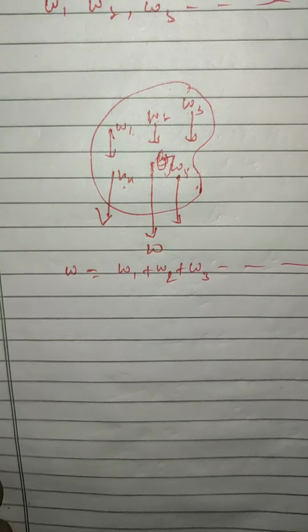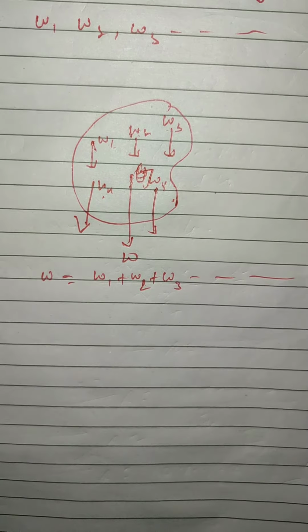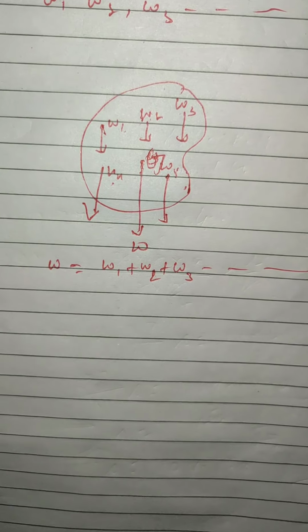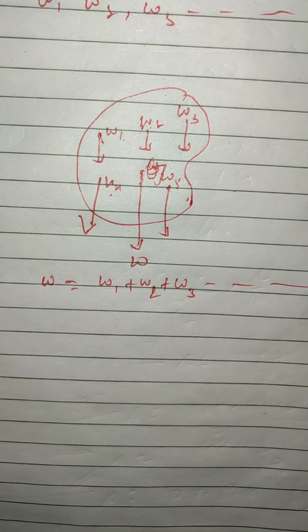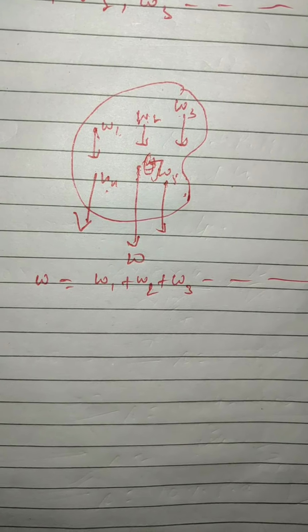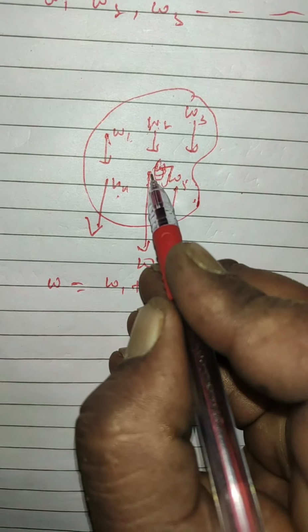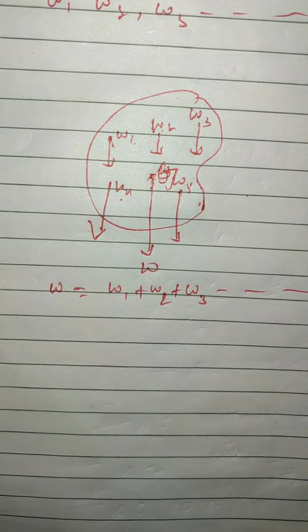about the point G is zero. The point G is called the center of gravity. This point is called the center of gravity. The center of gravity depends on the shape of the body.